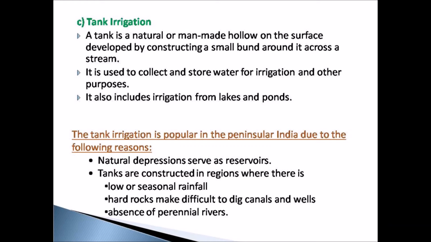It is usually constructed where it is difficult to dig canals and wells due to the presence of hard rocks. The natural depressions, that is the natural hollows on the earth's surface, serve as tanks or reservoirs. They are surrounded by non-porous rocks which do not allow the leakage of water.